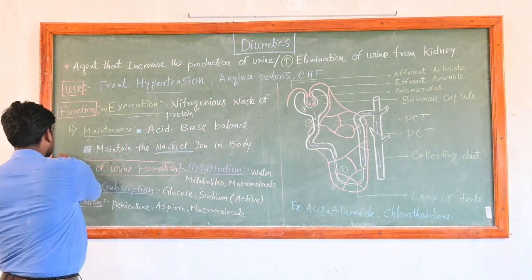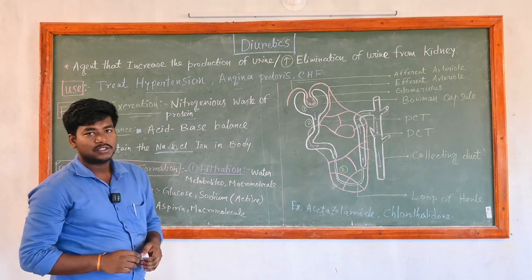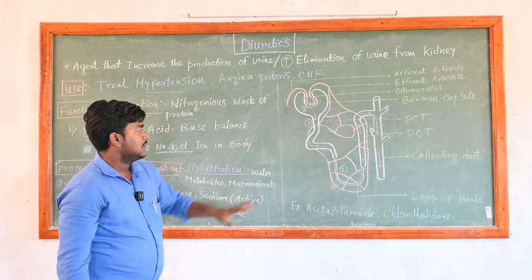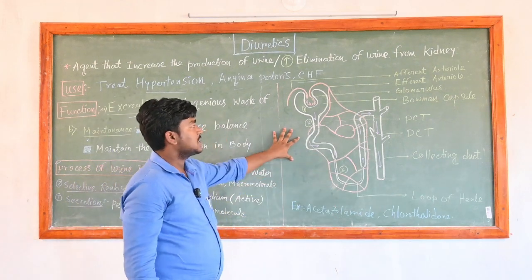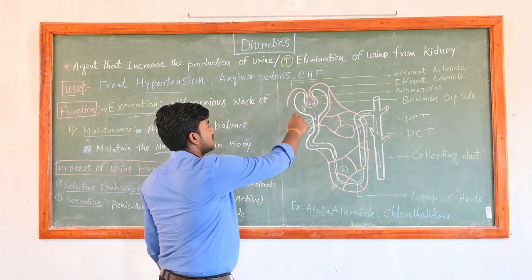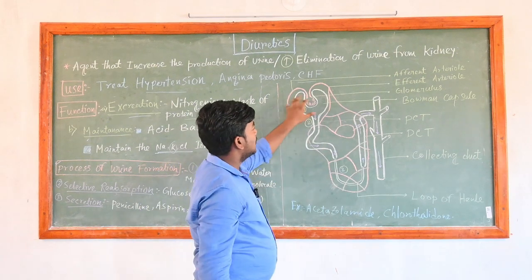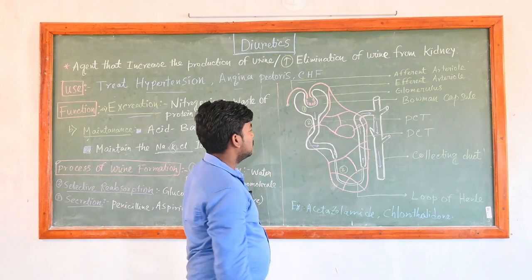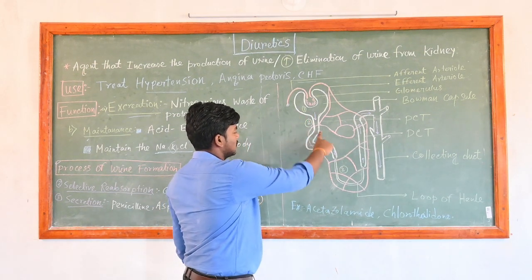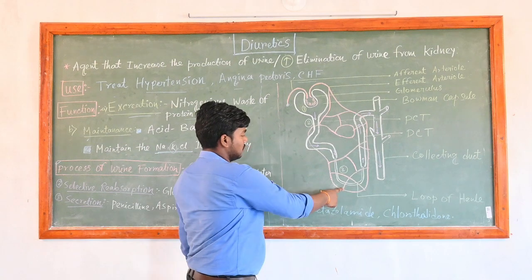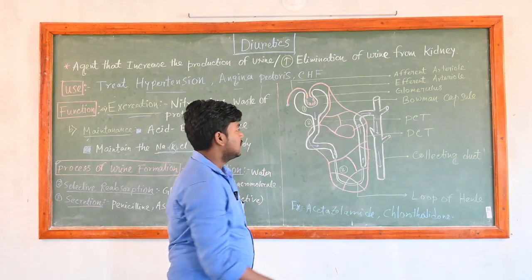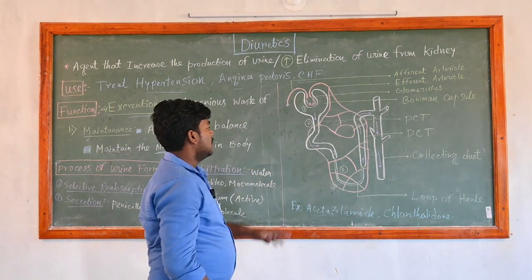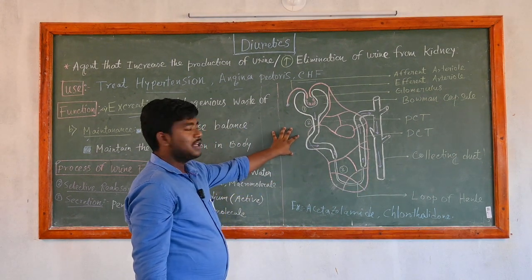Now we have to understand the process of urination. To understand the process of urination, we need to understand the structure of the nephron. Here we draw the structure of the nephron. This is the afferent arteriole, this is the efferent arteriole, this is the glomerulus, and this is Bowman capsule. Here is the proximal convoluted tubule. This is the loop of Henle. This is the distal convoluted tubule and this is the collecting duct. By this drawing, we understand urine formation.